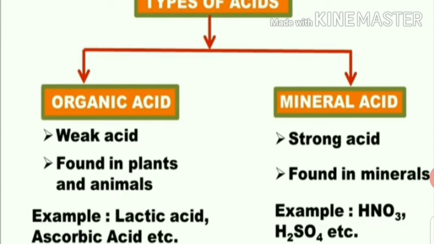Now let's talk about strong acids. Strong acids are highly corrosive in nature. What is the meaning of corrosive? Corrosive means tending to destroy slowly by chemical action. So, strong acids are highly corrosive in nature. They can lead to severe burns. All strong acids are mineral acids. For example, sulfuric acid, nitric acid, hydrochloric acid, etc.